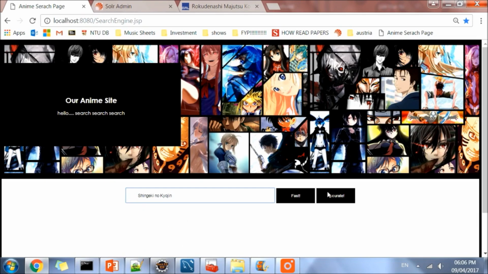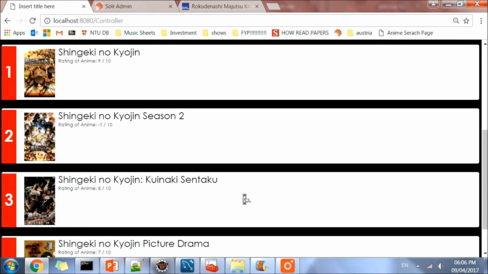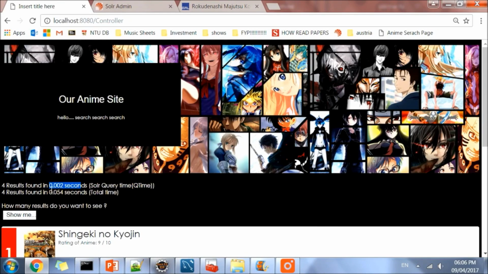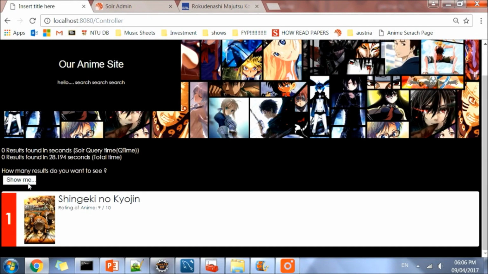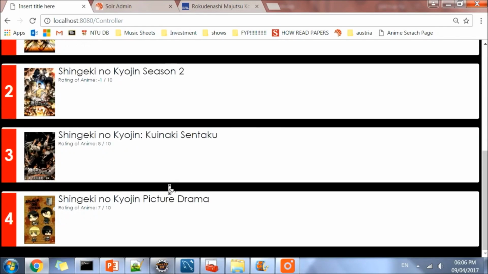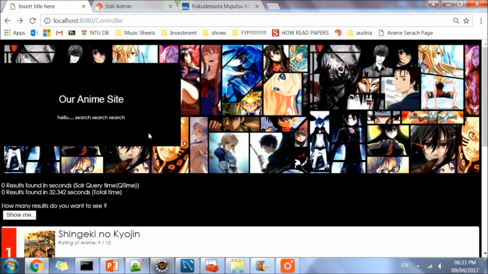So let's say I click on one of these, there will be results displayed on the next page. The Solr querying time is over here. This is the time taken by Solr to retrieve all this data, and this time over here is the time taken from when the search button is pressed till when the result is displayed on this page. And over here you can see that there are different options for how many results you want to view on this page. So let's say I click on top one, it will just show number one. If I do find all, it will display everything for me. Let's go back to the main page.